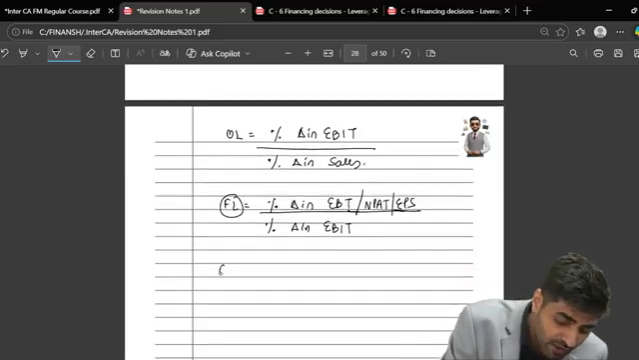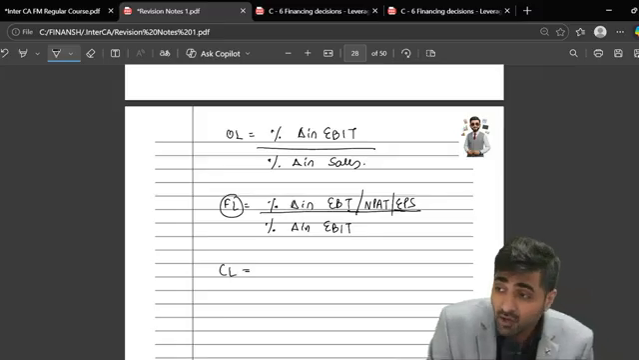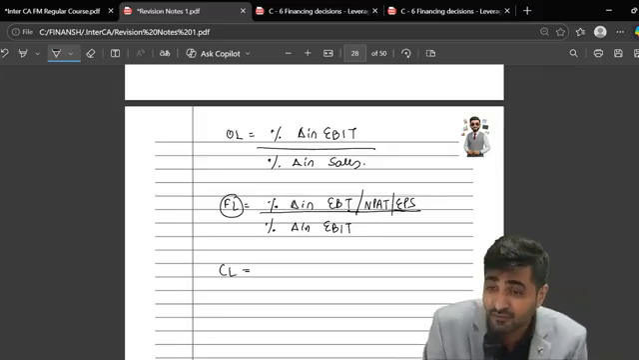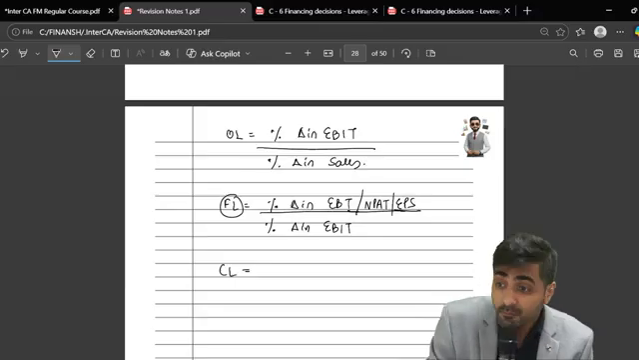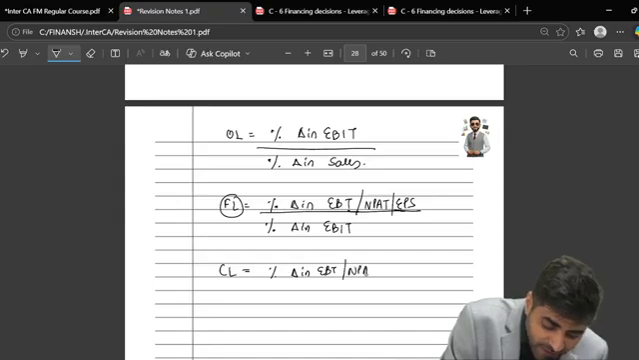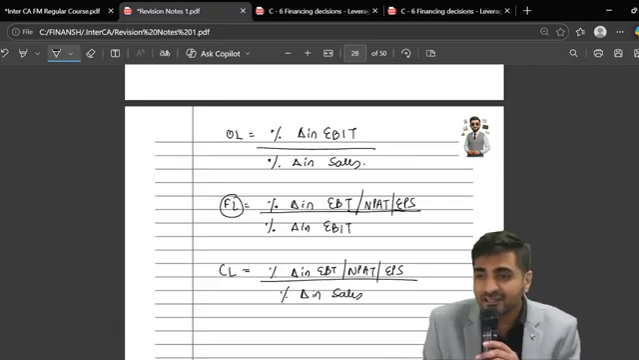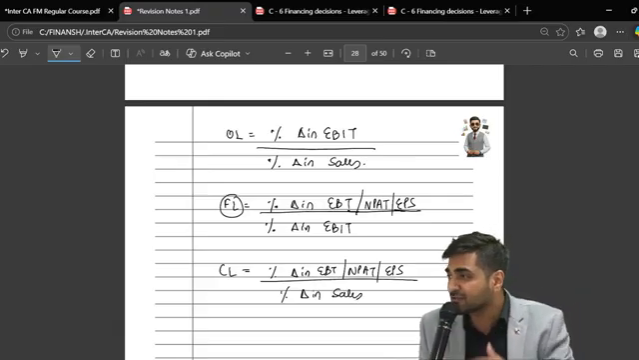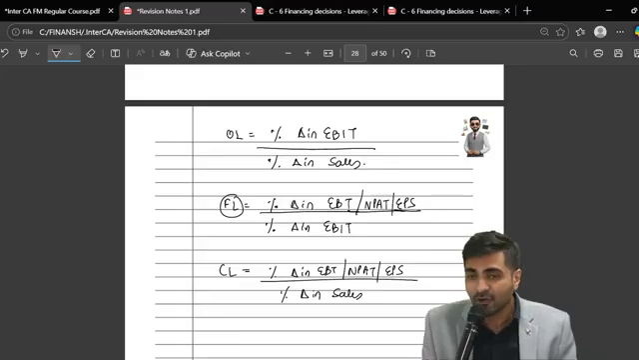So what do you think will be your combined leverage? Can you give me the formula for combined leverage? Percentage change in EBT or NPAT or EPS, and we will divide that with what? Percentage change in sales. Because OL into FL gives you CL. Are you all okay with this?